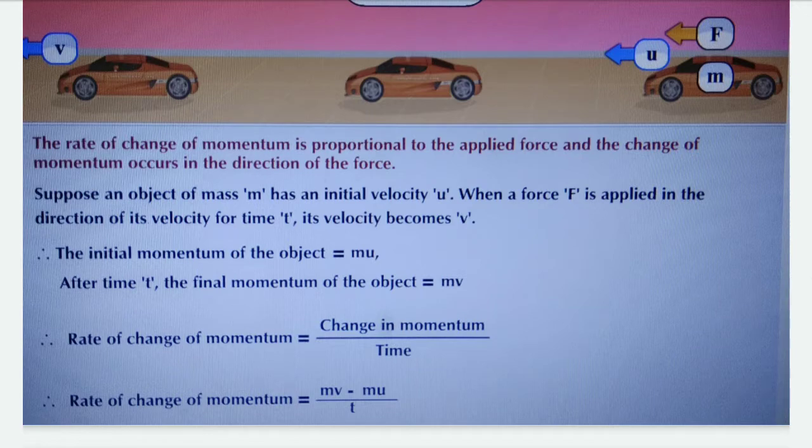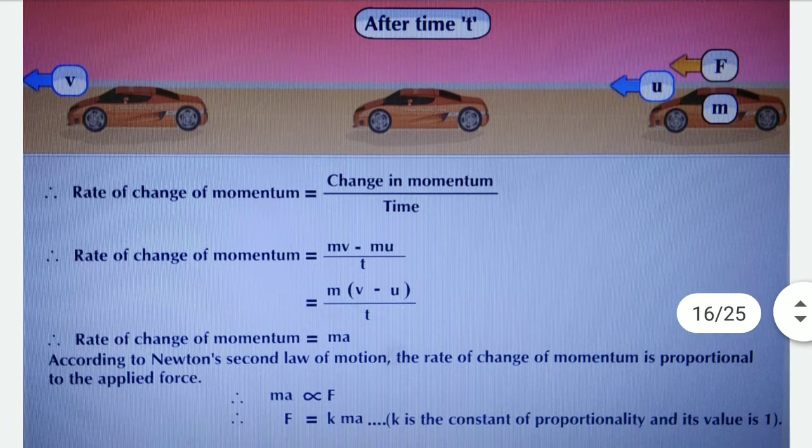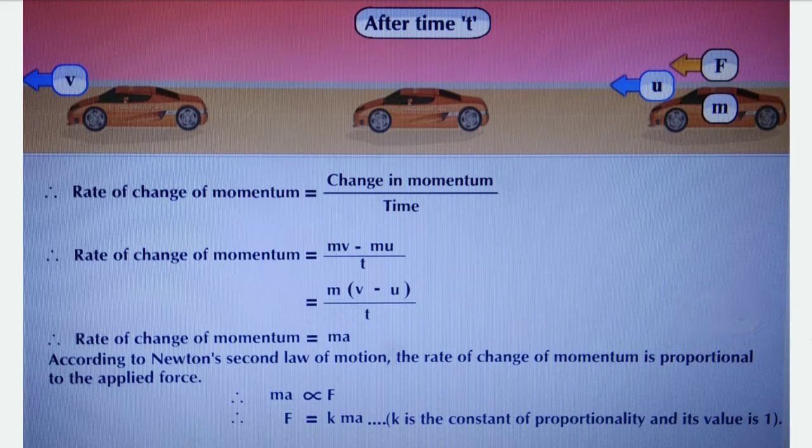After time t, the final momentum of the object is equal to m into v. Therefore, the rate of change of momentum is equal to change in momentum upon time, which is mv minus mu upon t. That is, m into bracket v minus u upon t.